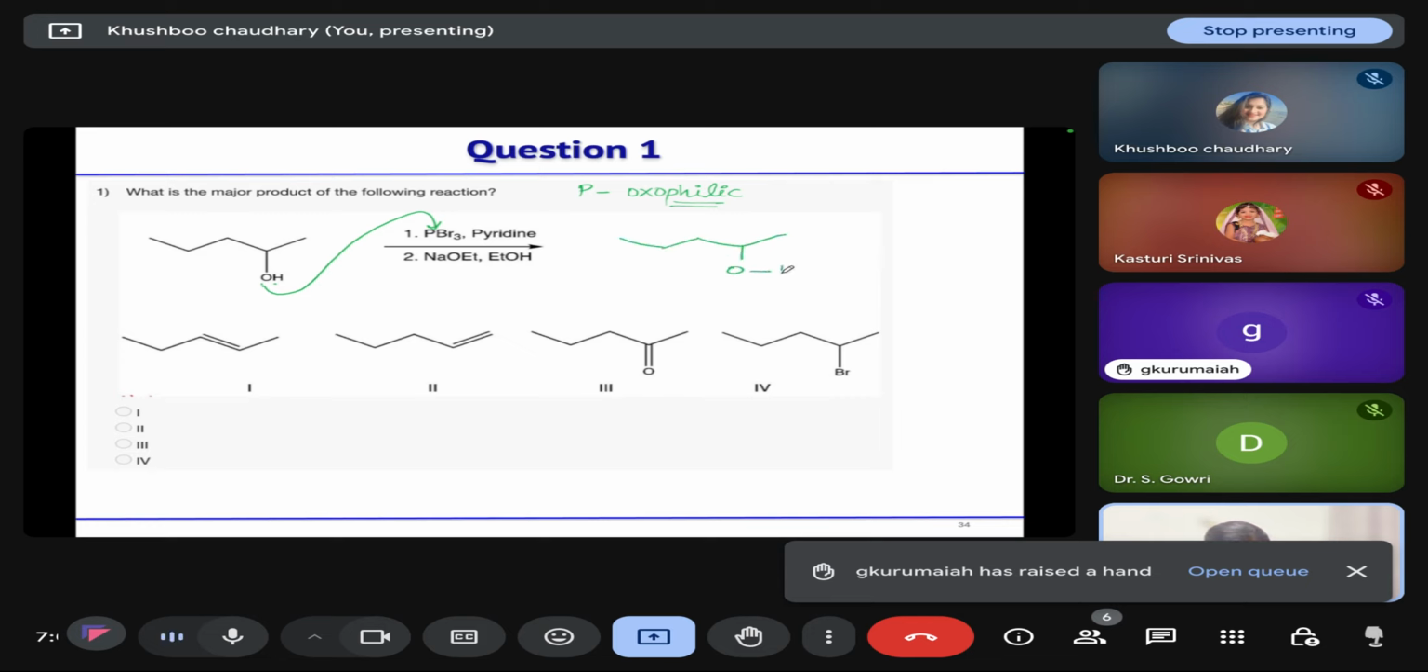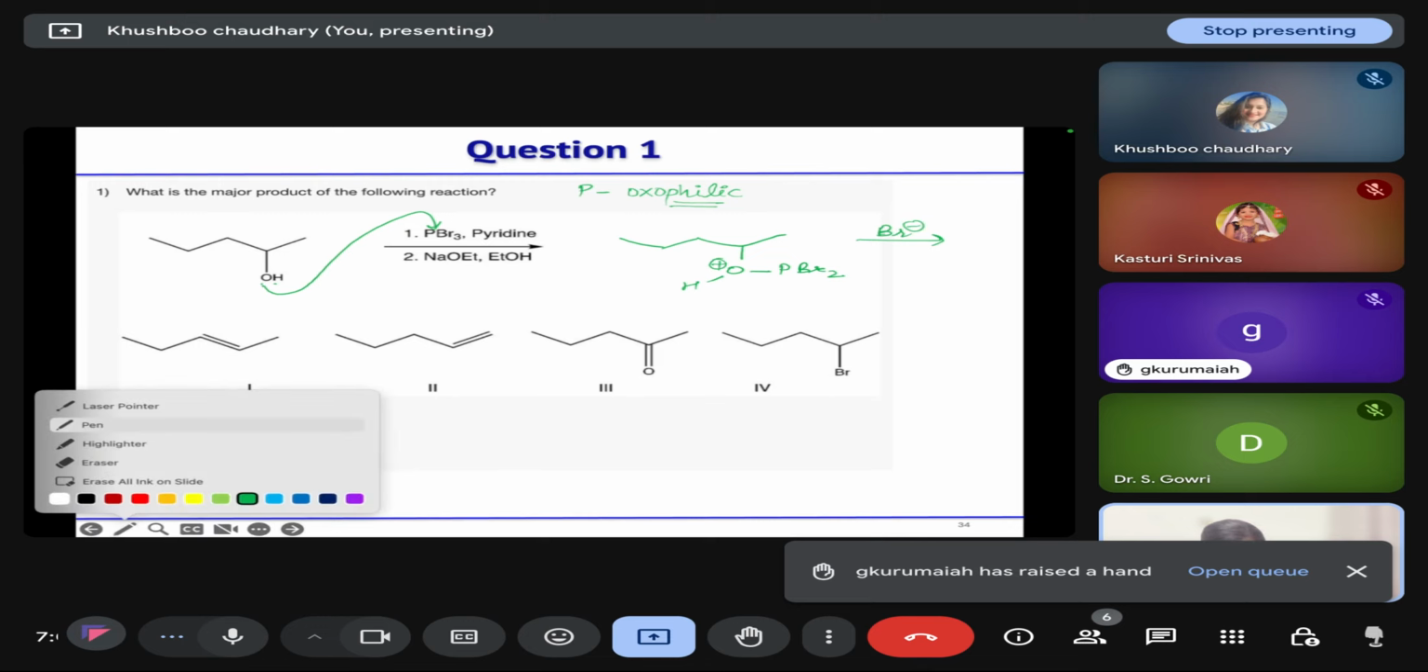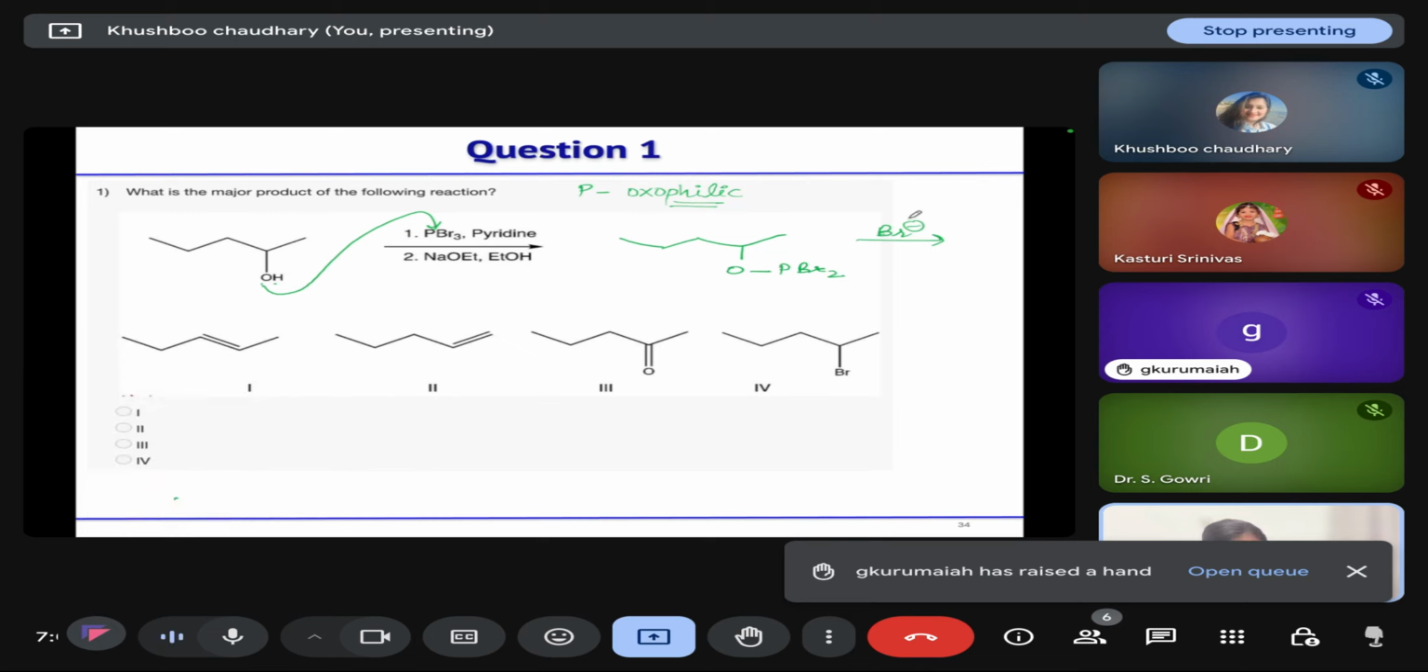So it will form O, P, Br2, H positive, and one of the bromine will leave. Or we can show that this H positive will go after deprotonation. So this will form first. Then Br negative will attack from the backside, and it leads to the formation of this oxygen-phosphorus compound that is stable.